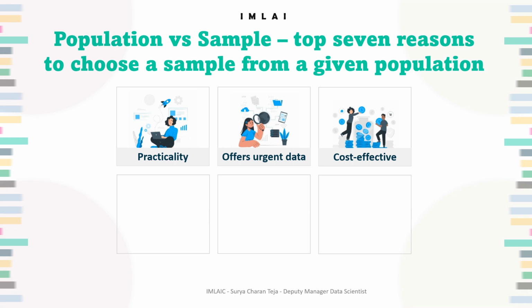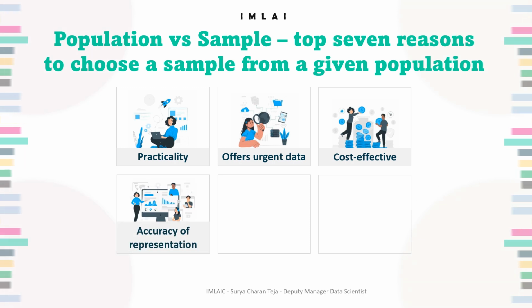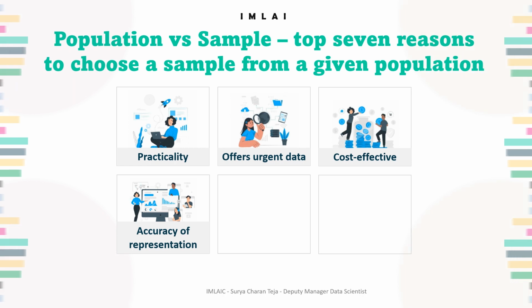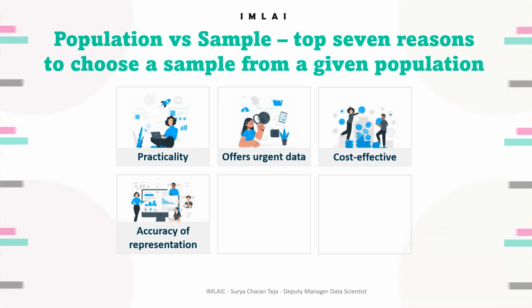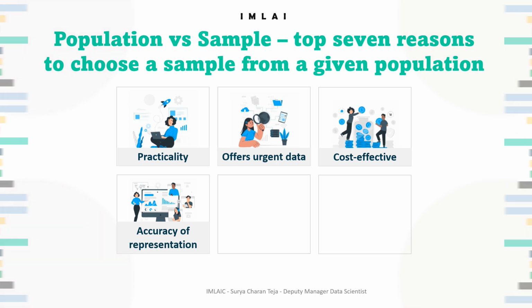Then we have accuracy of representation. Depending on the sampling method, research conducted on a sample can be accurate with lesser non-response bias than if performed by the census. A sample that is selected using a probability method is an accurate representation of the population. So the data collected can be used to gather insight into the whole community.